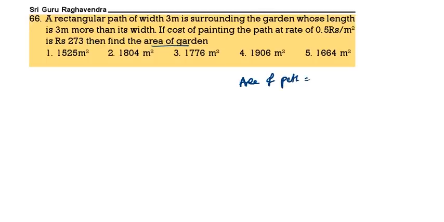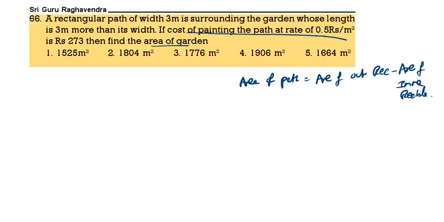Area of path is area of outer rectangle minus area of inner rectangle. The cost of painting is half a rupee per meter square, total 273. So 273 by 0.5 is 546.